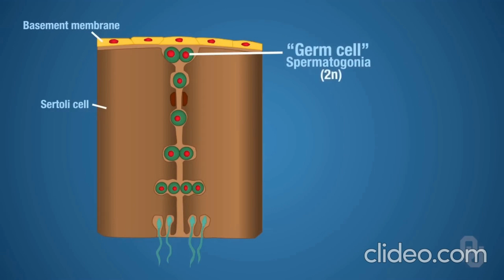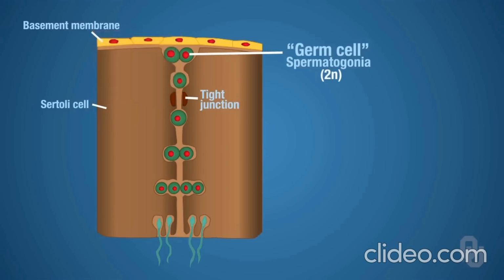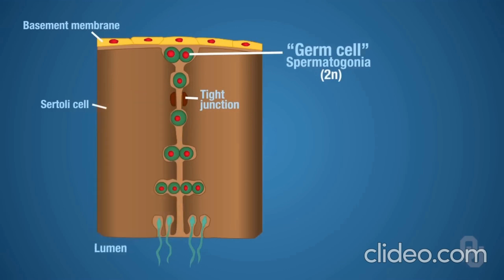Now, remember that you have two different compartments when it comes to these Sertoli cells. You have what's called the basal compartment. If you recall, that's from the tight junction toward the basement membrane. The other compartment is called the luminal compartment, which extends from the tight junction to the lumen. We're going to start at the basal compartment with the spermatogonia, and as the sperm migrate toward the lumen, they're